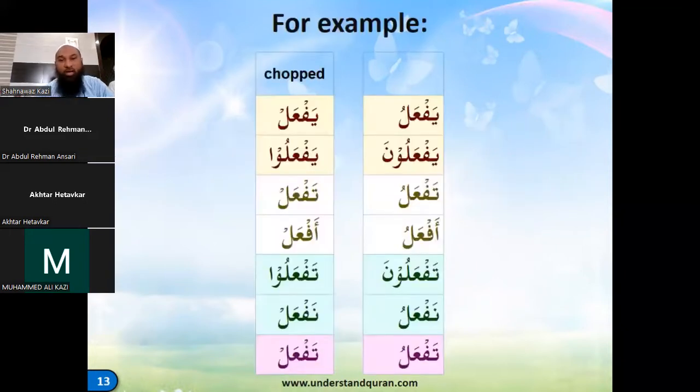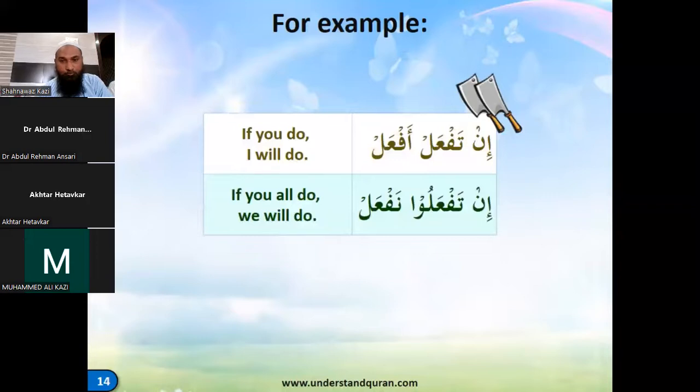So for example, yaf'alu becomes yaf'al, yaf'aluna becomes yaf'alu, taf'alu becomes taf'al, af'alu becomes af'al, taf'aluna becomes taf'alu, naf'alu becomes naf'al, and taf'alu becomes taf'al. In taf'al, af'al. If you do, I will do.